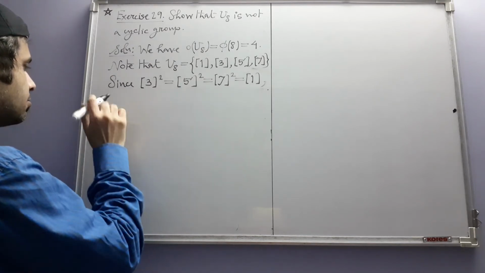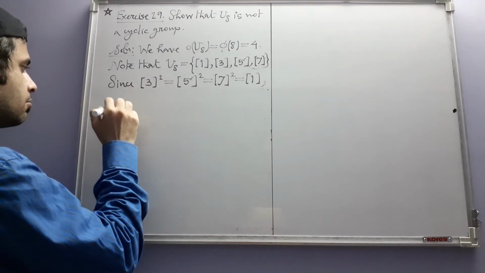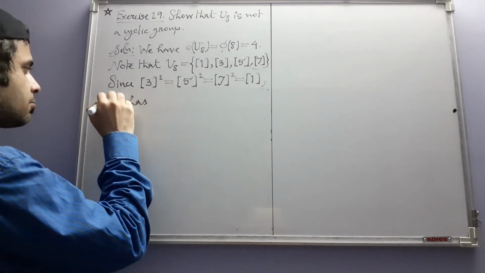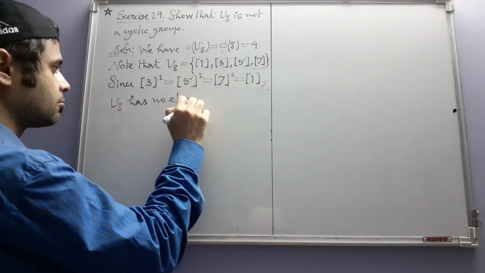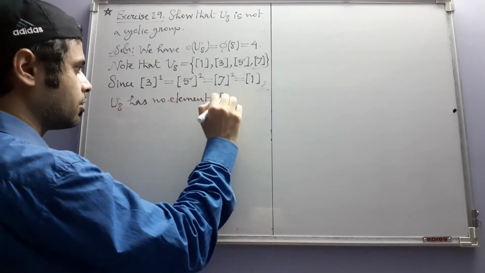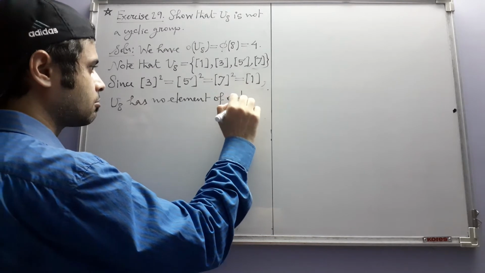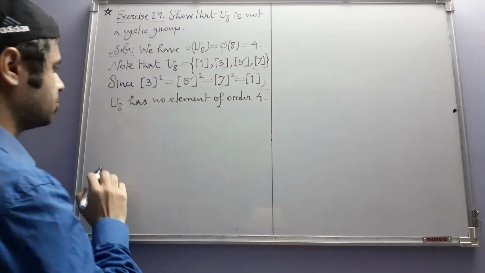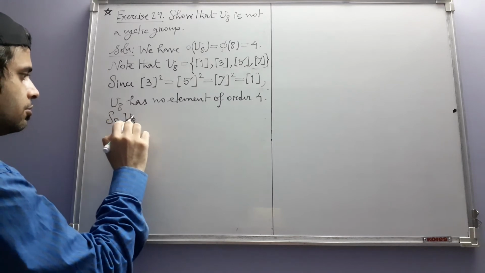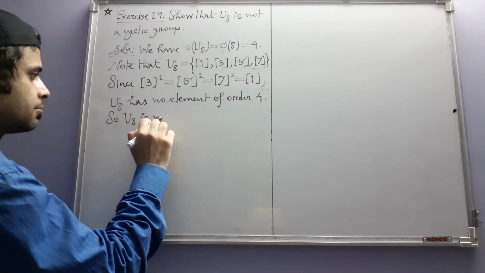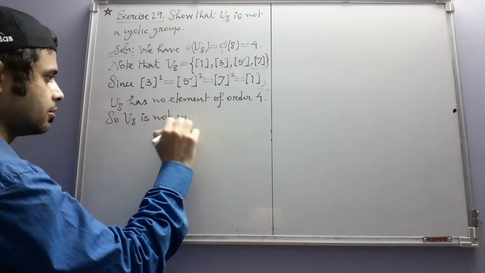So U8 has no element of order 4. So U8 is not cyclic,